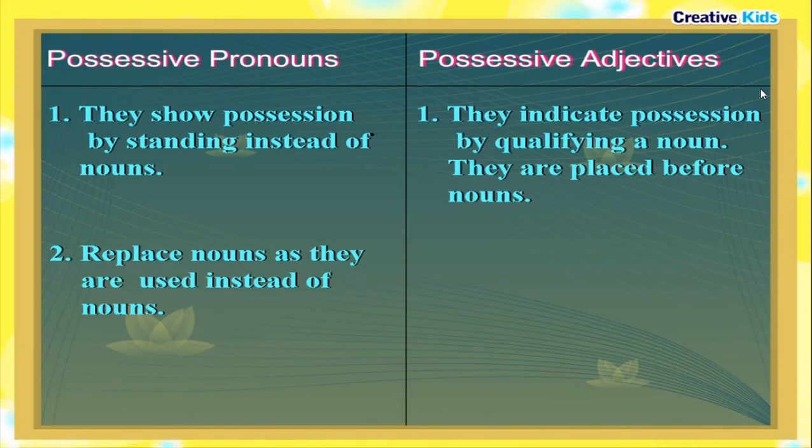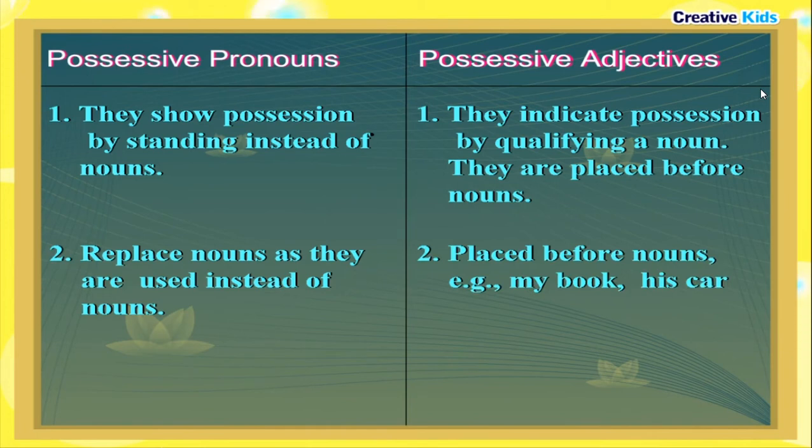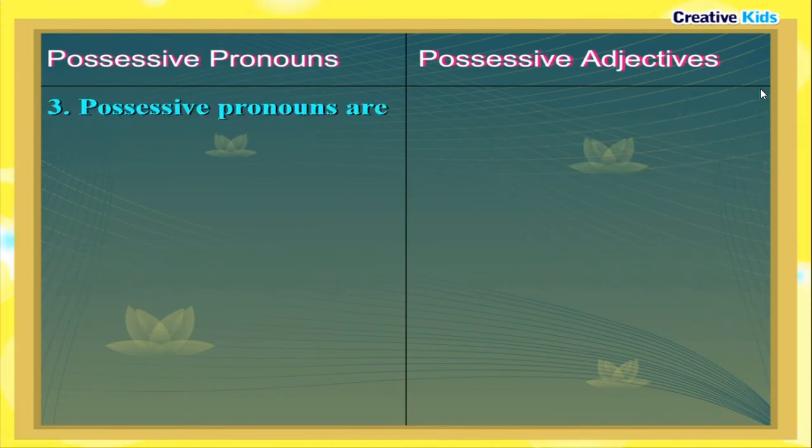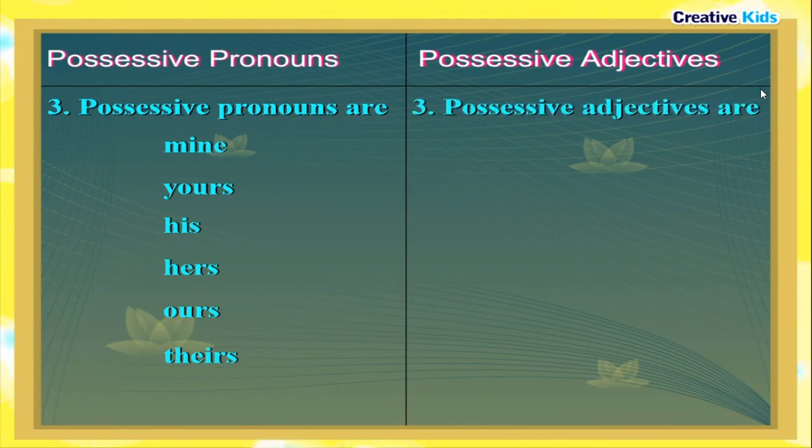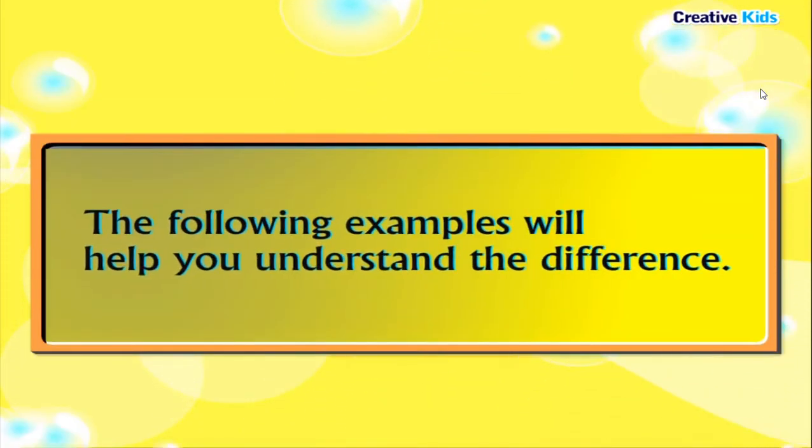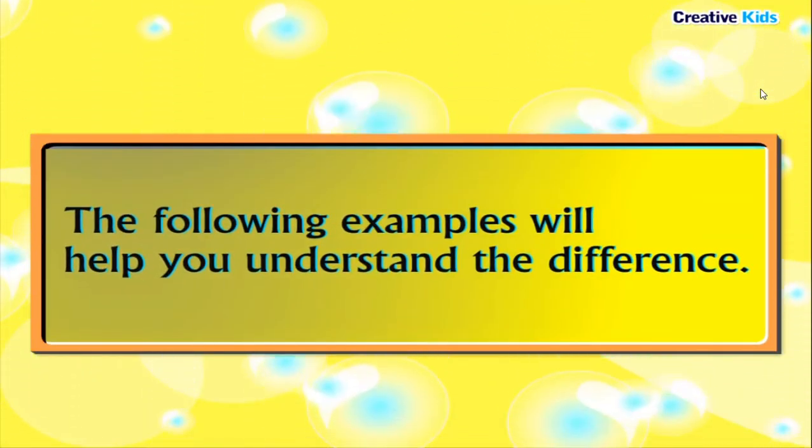They are placed before nouns, for example, my book, his car. Possessive pronouns are mine, yours, his, hers, ours, theirs. Possessive adjectives are my, your, his, her, our, their, its. The following examples will help you understand the difference.